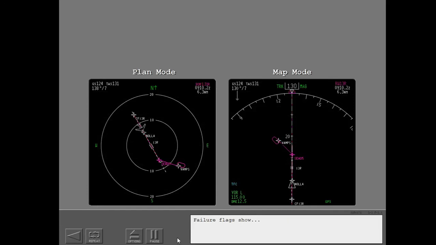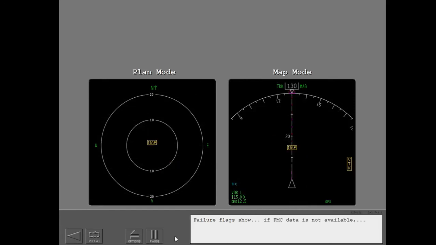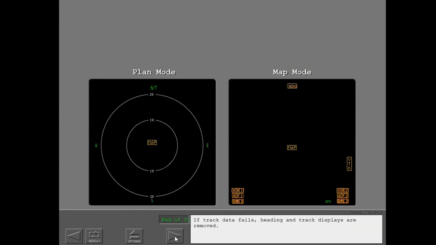Failure flags show if FMC data is not available, or if navigation radio data is not available. If track data fails, heading and track display